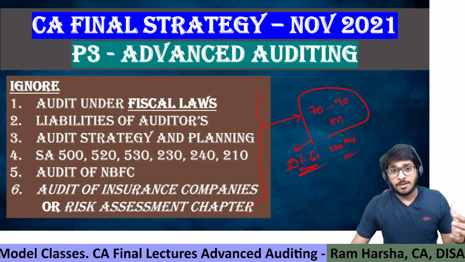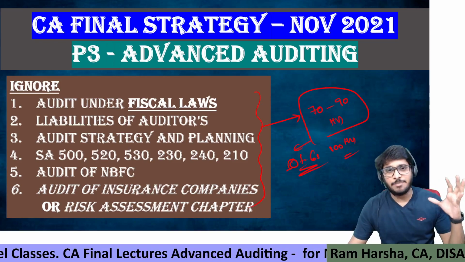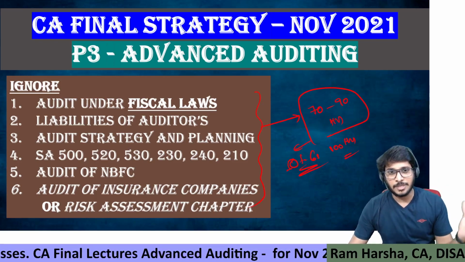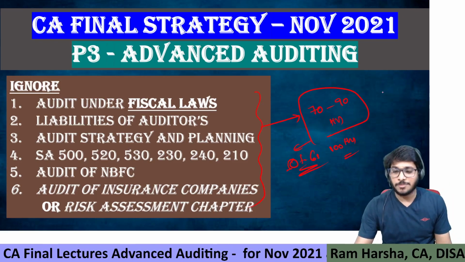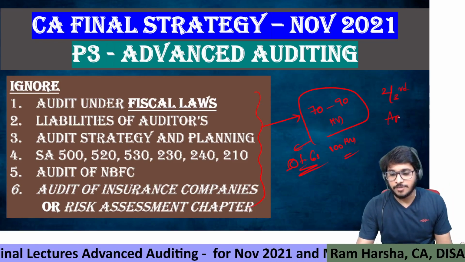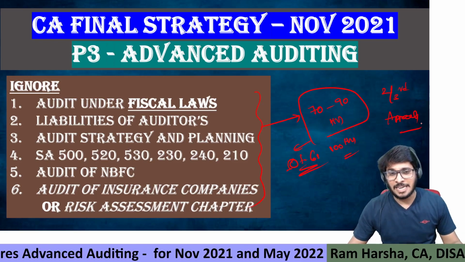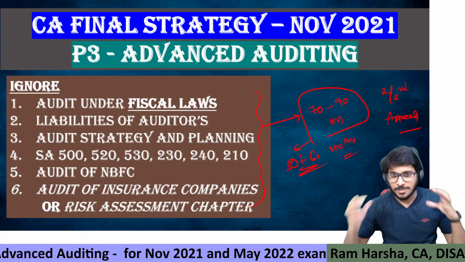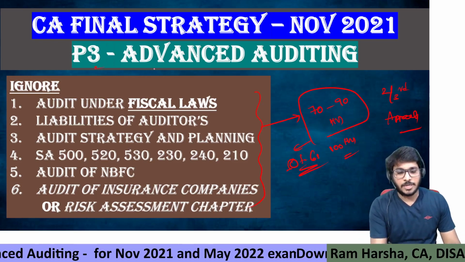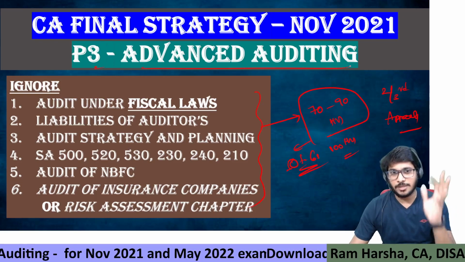So here is a strategy which I implemented at CA Inter for many of my students. There is a concept called the two-third approach strategy, which I uploaded previously, and many have acclaimed it. So what is this strategy all about? For Paper 3 Advanced Auditing, CA final students only, this is applicable.